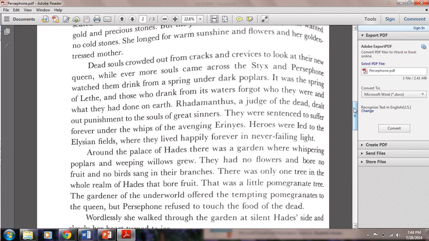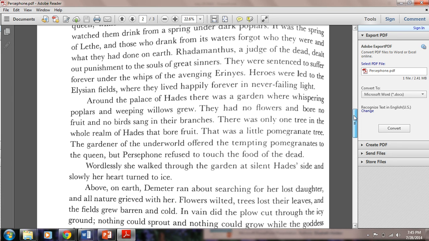Dead souls crowded out from cracks and crevices to look at their new queen, while ever more souls came across the Styx, and Persephone watched them drink from a spring under dark poplars. It was the spring of death, and those who drank from its waters forgot who they were and what they had done on earth. Rhadamanthus, a judge of the dead, dealt out punishment to the souls of great sinners. They were sentenced to suffer forever under the whips of the avenging Ares. Heroes were led to the Elysian fields, where they lived happily forever in never-failing light.